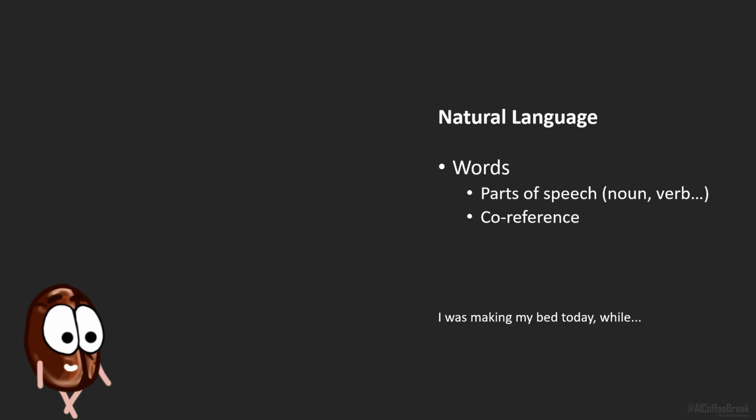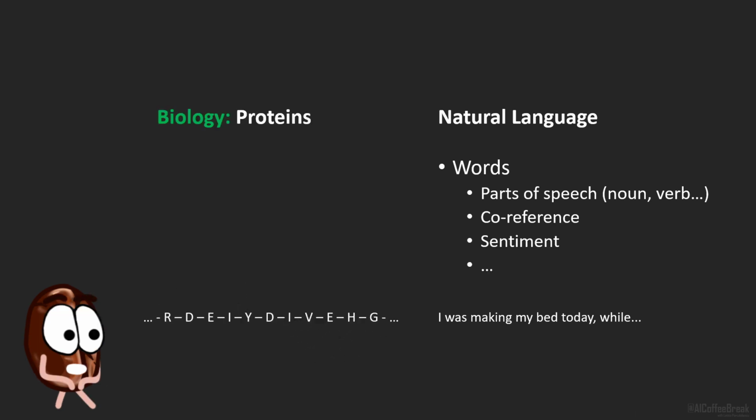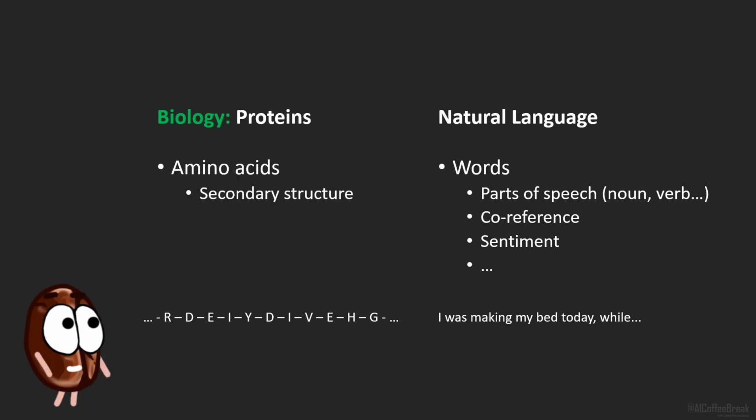More complex pattern would be coreference or sentiment, and so on. On the other side, we have protein sequences, where the words are the amino acids. Similarly, they also have intrinsic structural properties like the secondary structure, the tertiary structure, or the binding sites.